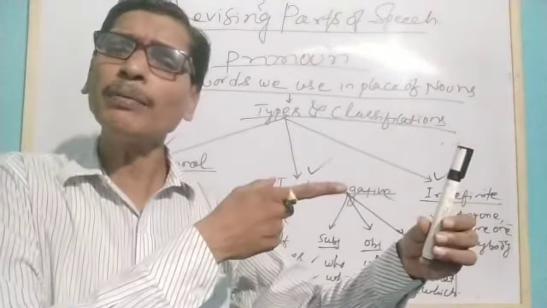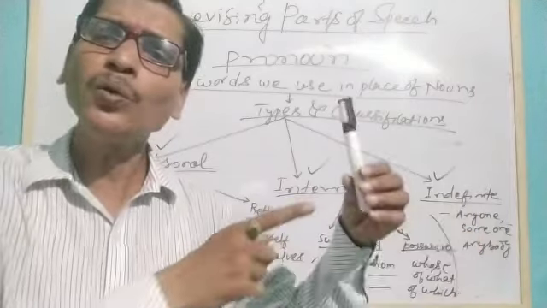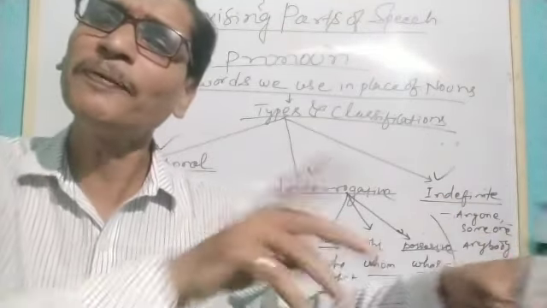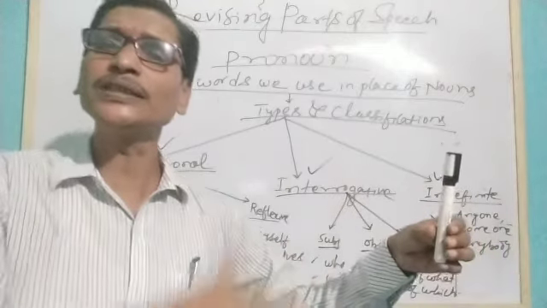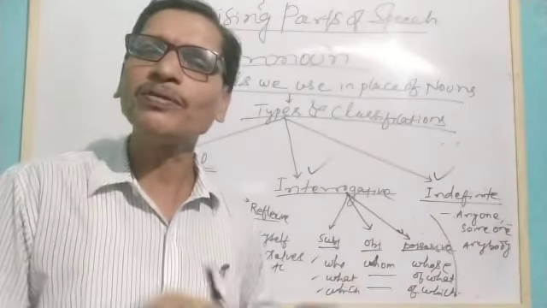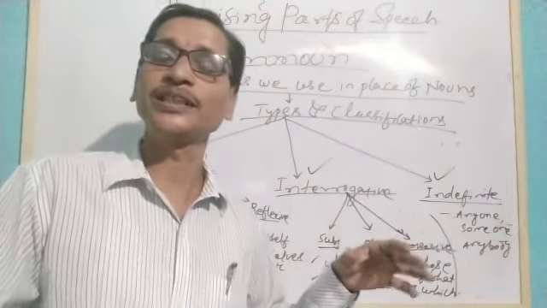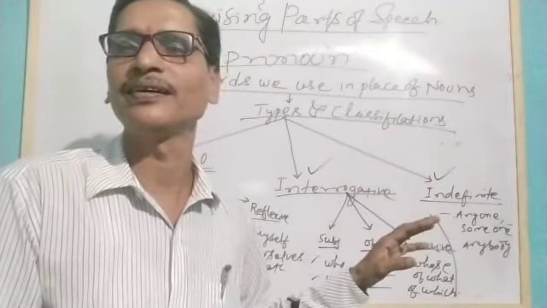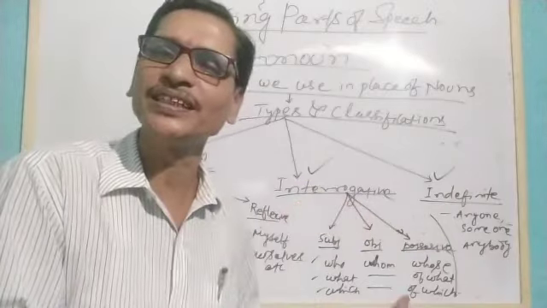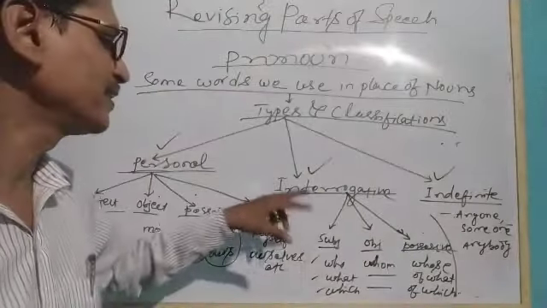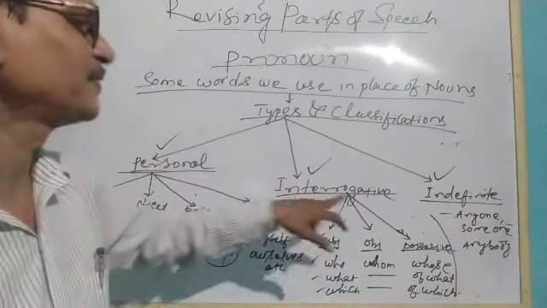That means we are talking about who is the owner of this pen, who this pen belongs to, belongs to whom? The possessive case. So when the question comes to whose, we talk about the belongingness of something, or something belongs to someone, or someone possesses something. So this is the thing that we have discussed.